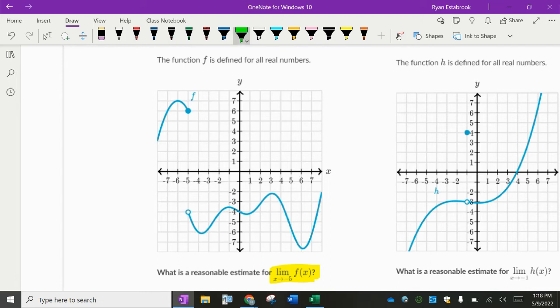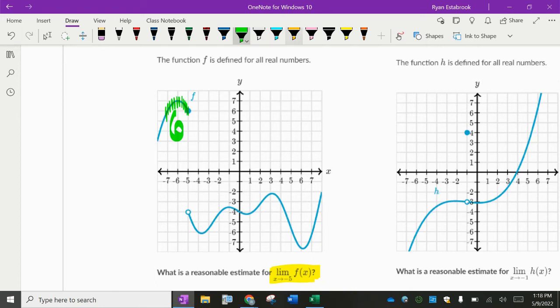So let me go ahead and draw this one out again. As x is approaching -5, what's happening to the y values? What are they getting closer and closer to? So here is x equals -5. And if I go to the graph, as these x values keep getting closer and closer to -5, what are their y values getting closer and closer to? 6. So from the left, the limit is approaching 6.